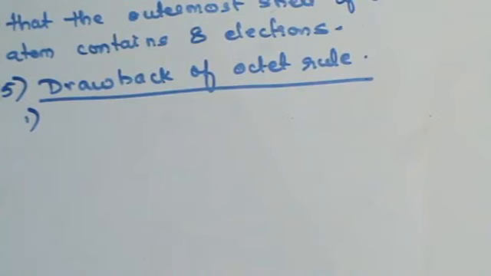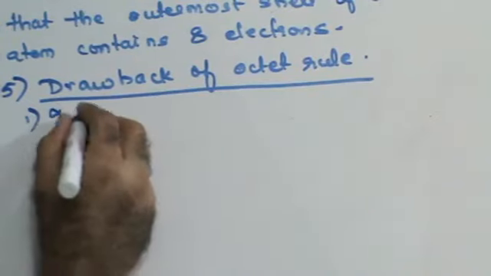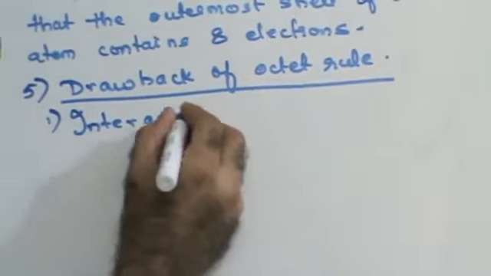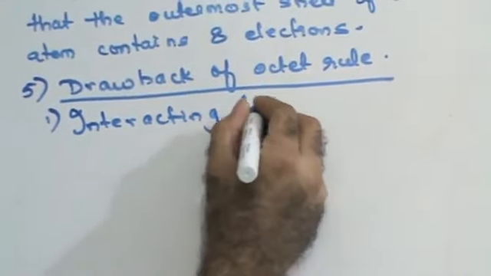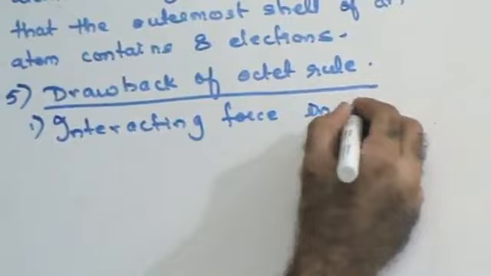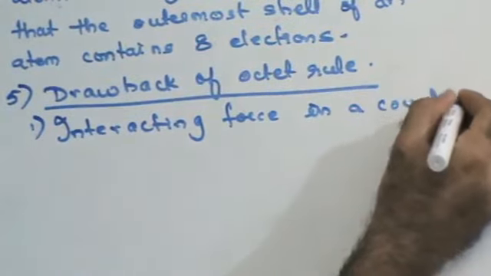A bond is formed, that means there should be some forces. There should be a positive and a negative ion. When a covalent bond is formed, there is no ion. So where is the force of attraction between them? The rule fails to explain the interacting forces in a covalent bond.